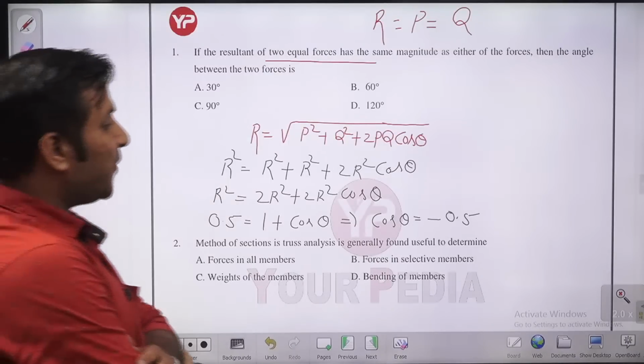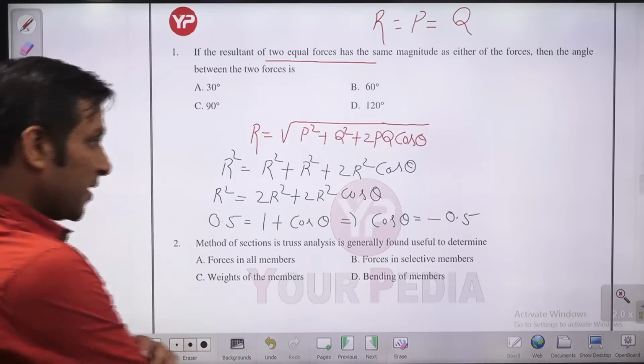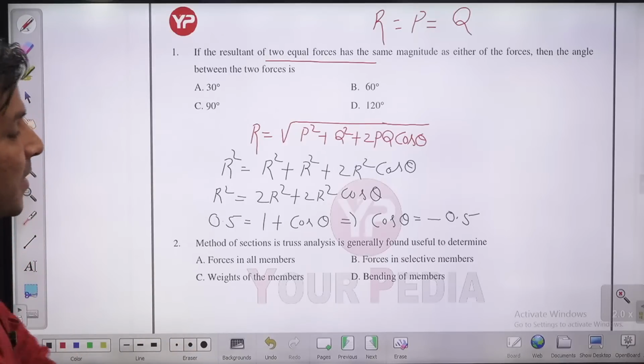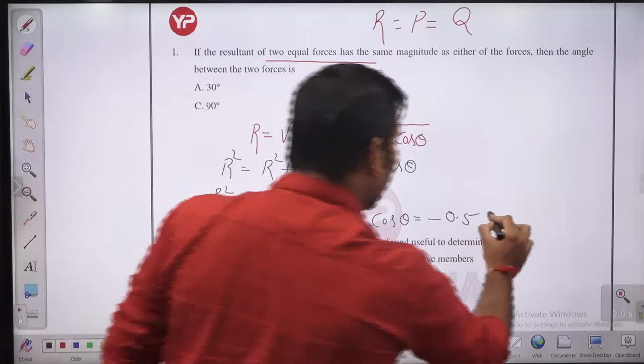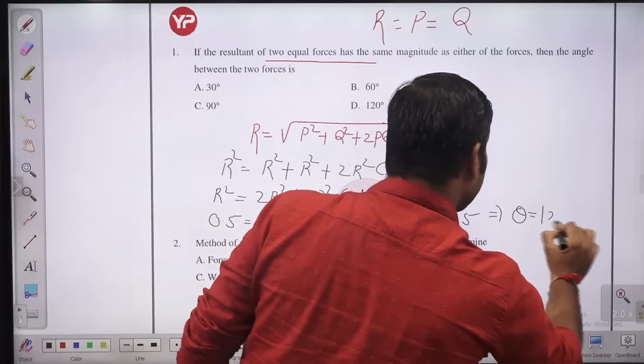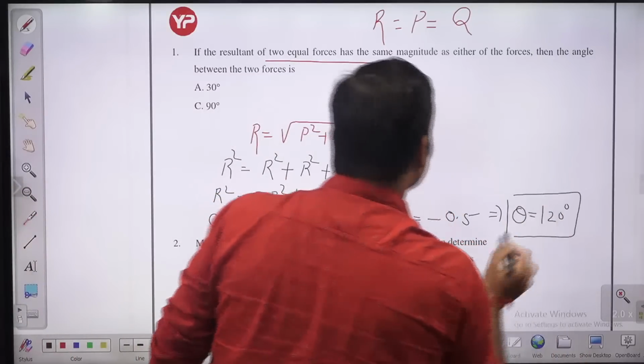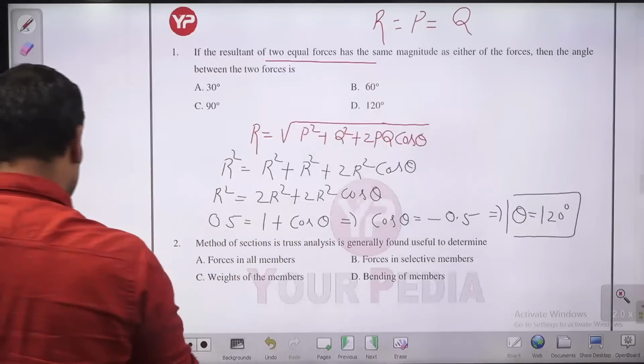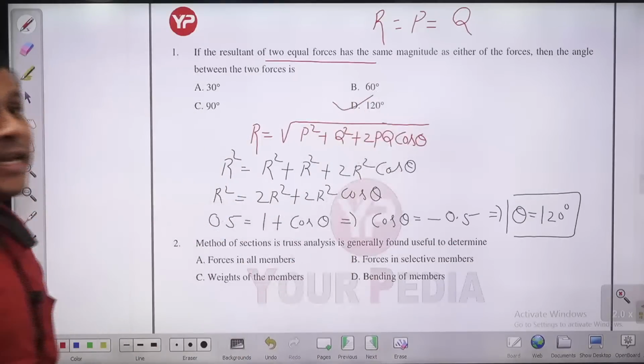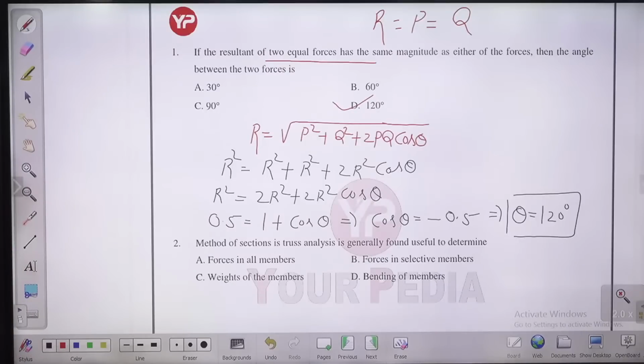So it is 0.5 at what? 60, but here you have minus 0.5, so theta will be 120 degree. So what will the answer be, children? Yes, option D is the right answer, guys. The children whose answer is option D, they are very right. D is the right answer for this question. Let us move to the next question.